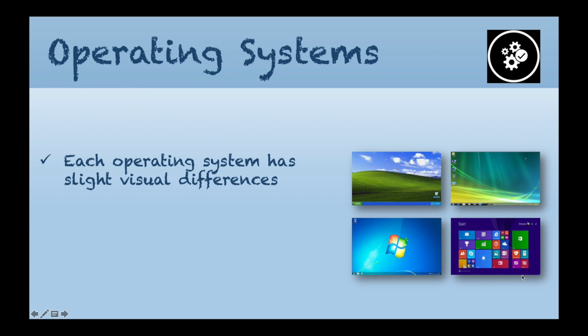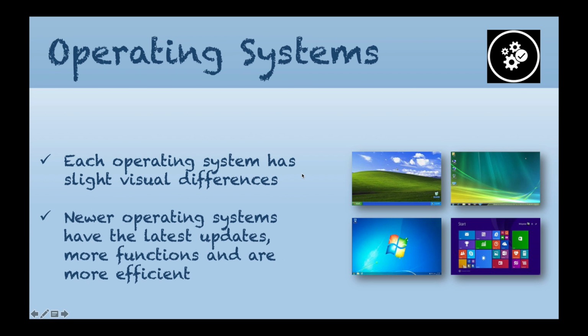This is Windows 8. They designed Windows 8 with the aim of introducing the operating system to tablets and touchscreen electronic equipment. Newer operating systems have the latest updates, more functions, and are more efficient.